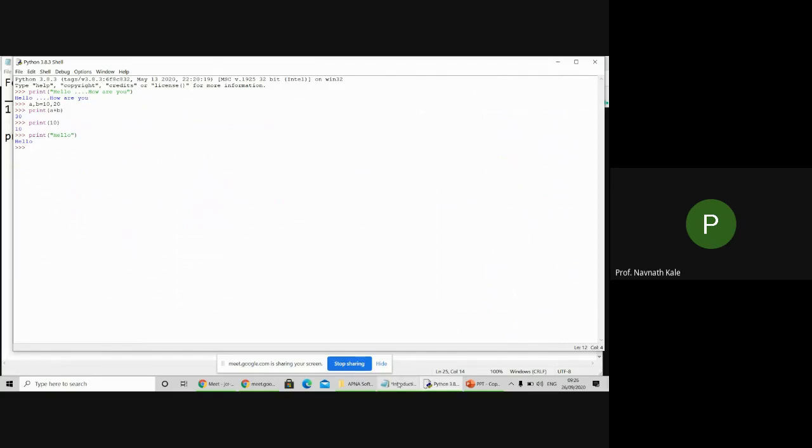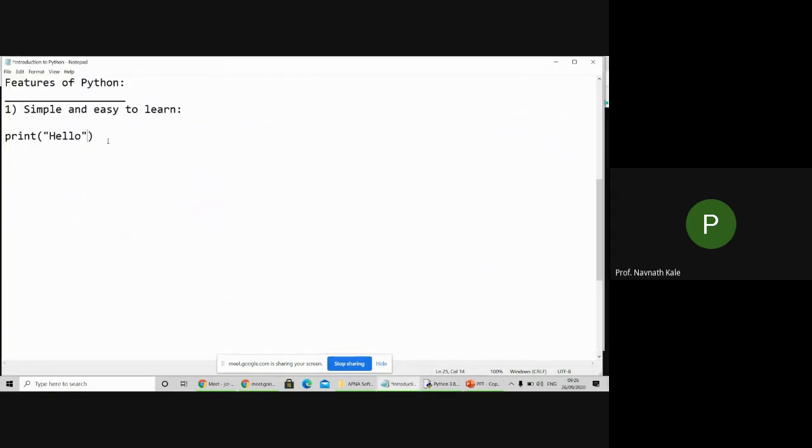Suppose again I'll give one more example. Suppose I want to repeat a for loop. Okay, I want to repeat a for loop for 5 times or 10 times. So in Java or any other language, minimum 6 to 7 line code we have to write to repeat the for loop for 5 to 10 times.